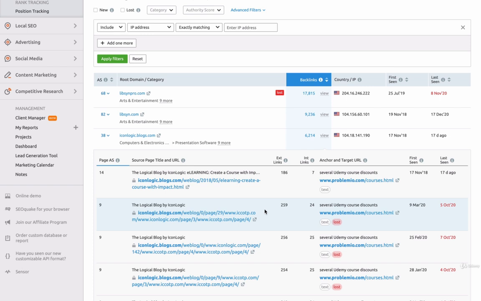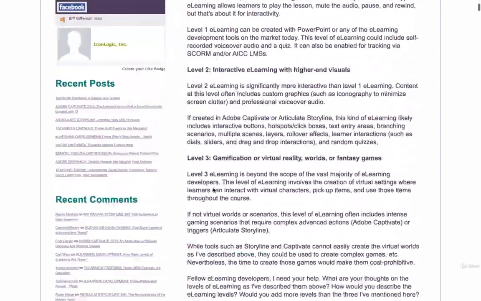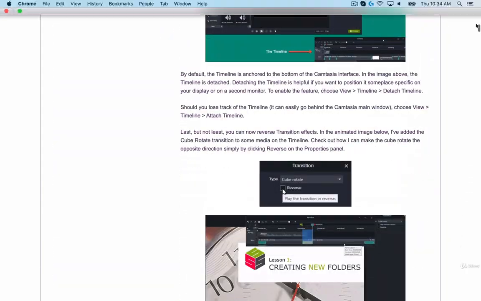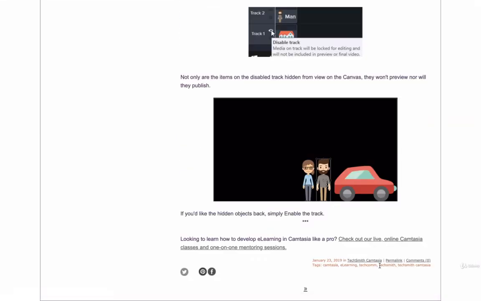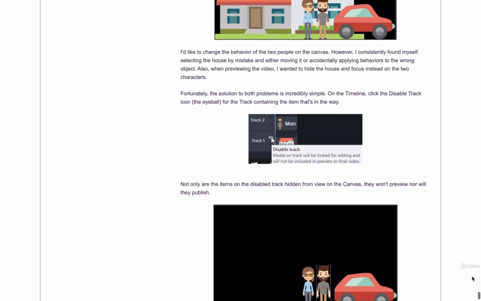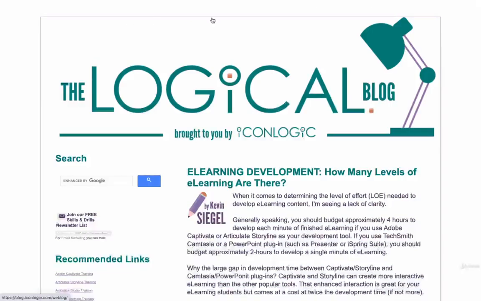How can we build a relationship with the editors so that they can link to us more, or we can place more articles there? So we would go to that site and see who writes for them, who owns it. Right here we have Kevin Siegel. This is a good hint that this might be the person who owns the site. We will scroll all the way down to the bottom perhaps. Sometimes the contact information is there. That would be the first place to look. Sometimes it's much easier to see who the person to contact is, but in this case, it is not easy to find. Then we would look at the top navigation.